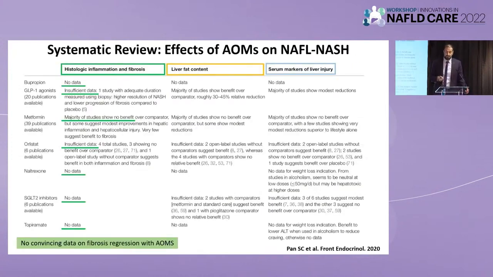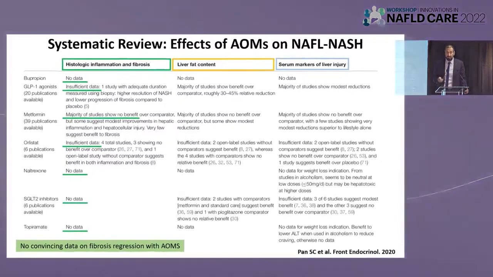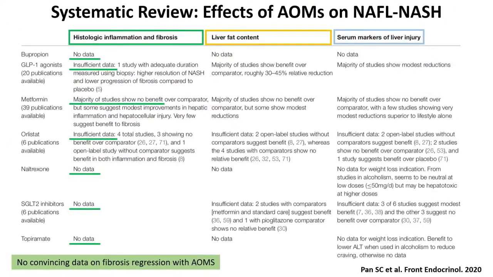In terms of the effects of anti-obesity medicines on NAFLD-NASH, this was a systematic review published in 2020, and they divided the benefits into histologic benefits, reduction in inflammation and liver fibrosis, and then reduction in liver fat, and then improvement in serum biomarkers like ALT and AST. If we focus on the histologic benefits, you can see that there is limited data with all of these medications, and many of them really have no data, including some of the newer diabetes medicines. The data is being generated now, like SGLT2 inhibitors.